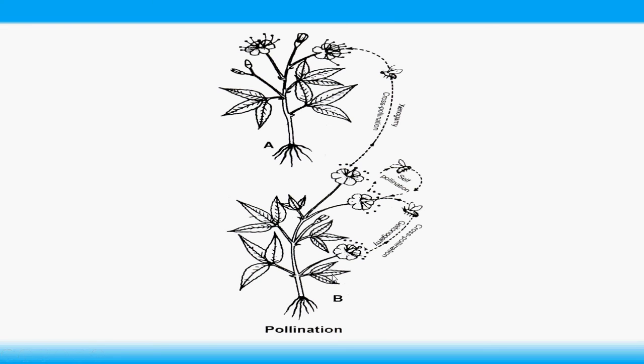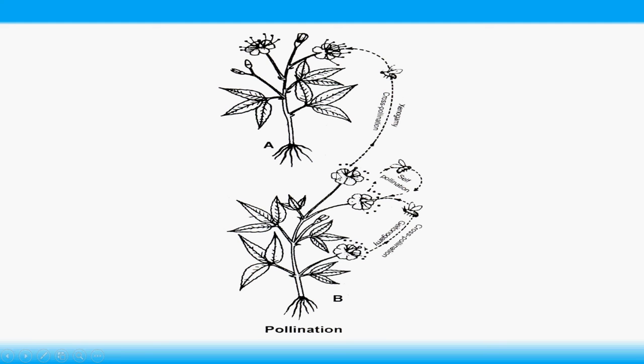Let's see the diagrammatic representation of this pollination. Now here there are two plants, A and B. If pollen transfer occurs between the flowers of A and B plants, it is called cross pollination or xenogamy.